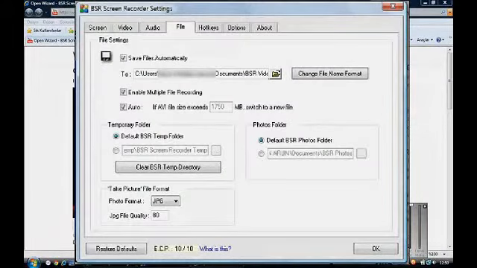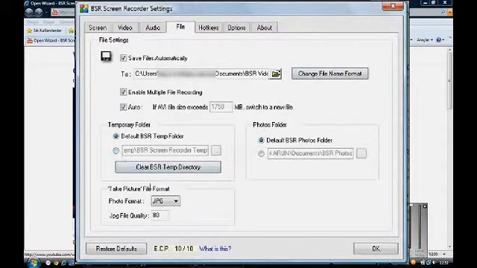In the File tab, you may adjust your file settings. If you would like to change the names of the videos that are recorded by BSR Screen Recorder, you may use Change File Name Format button right here. By default, BSR Screen Recorder saves your files under the dates that are recorded. From the temporary folder and the photos folder options, you may change the folders or the locations of the folders according to your desire.